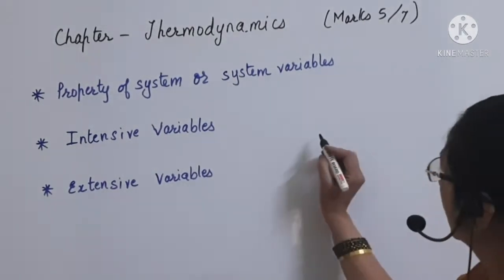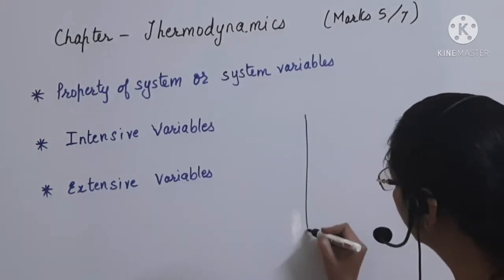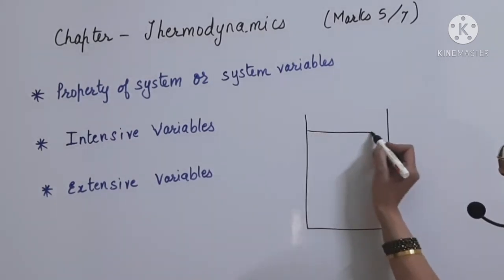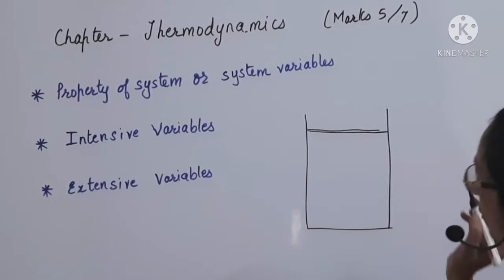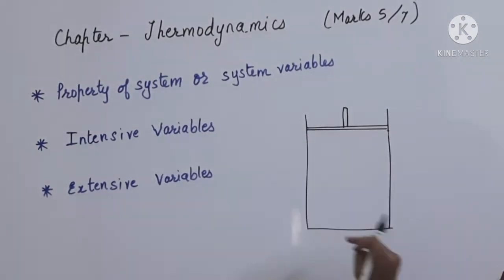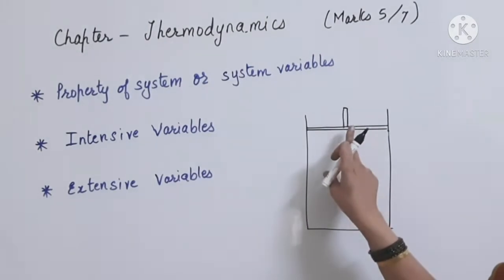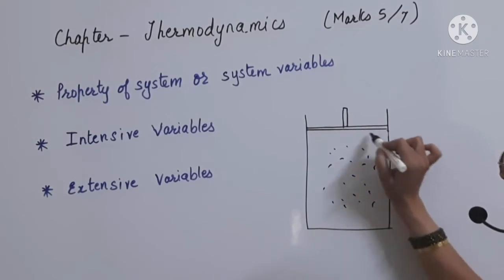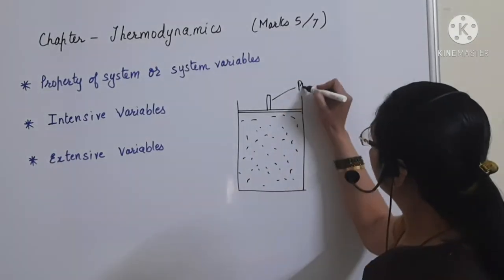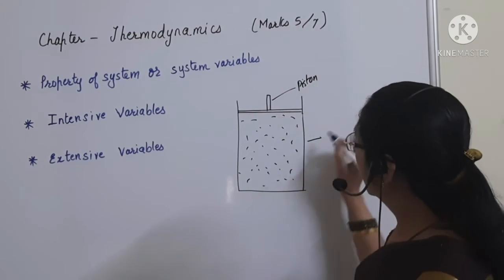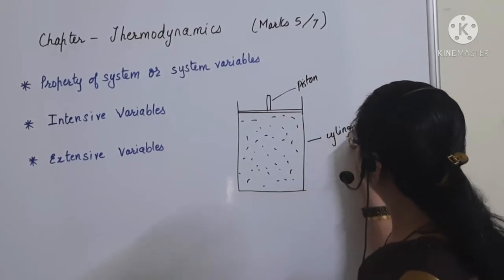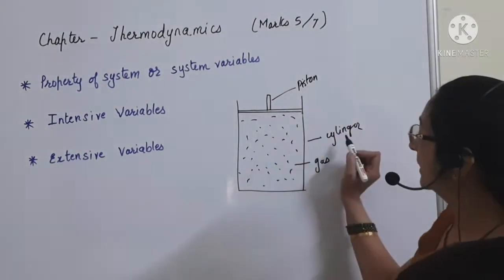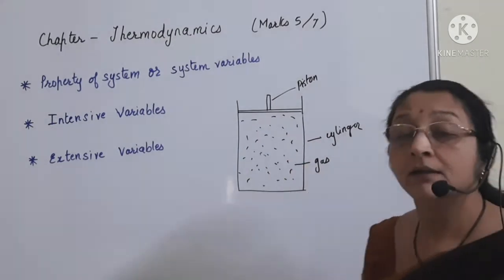Now, supposing this is a system, or this is a cylinder and a piston is attached to the cylinder. So this is the piston and this is the cylinder and this is gas. So supposing there is a system, this is the piston, this is the cylinder and there is gas inside the system.